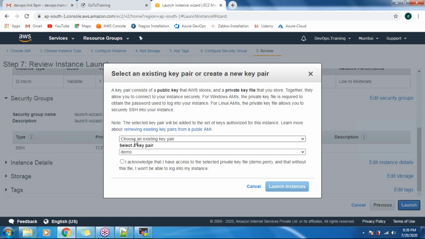Using that, I can identify one thing. And one more thing: we should not lose this key pair. If we lose it, there are some other options, and we can recover.